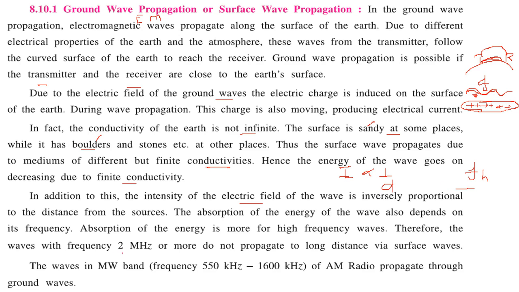Therefore, waves with frequency of 2 megahertz or more don't propagate to long distances via surface waves. That is why there is no point in sending waves of higher frequency, because for all these reasons, they are not going to propagate. The waves in the medium wave band, that is from 550 kilohertz to 1600 kilohertz of AM radio, propagate through ground waves. This is just an example.